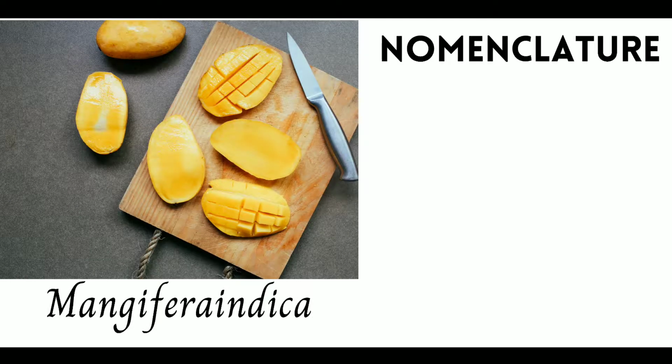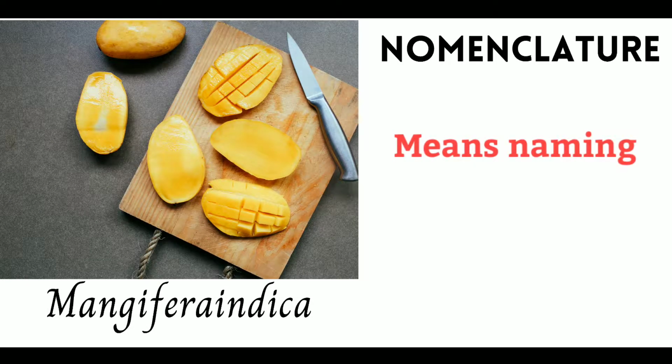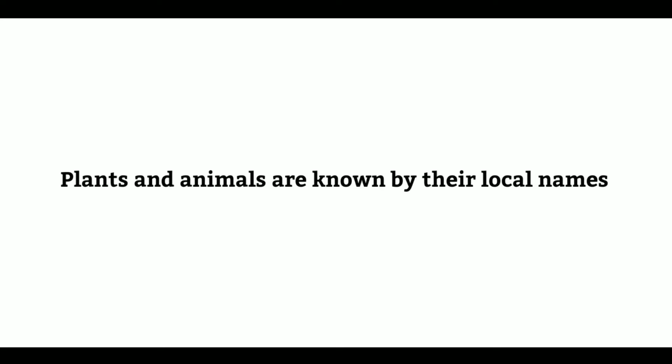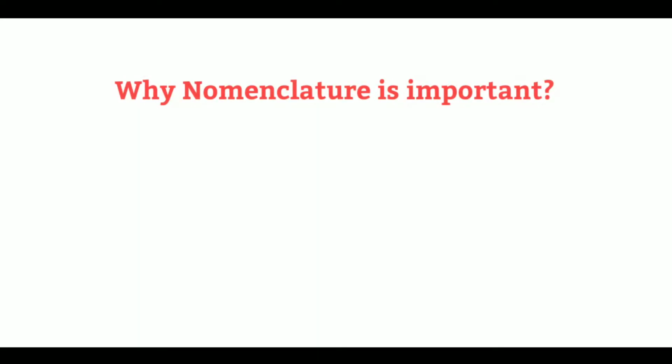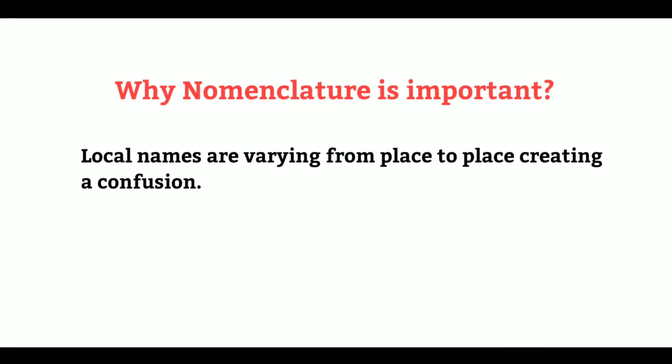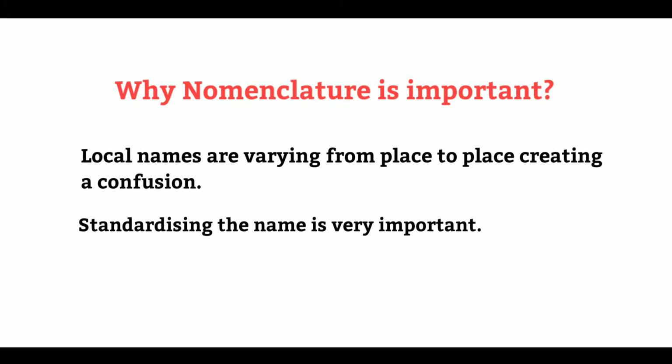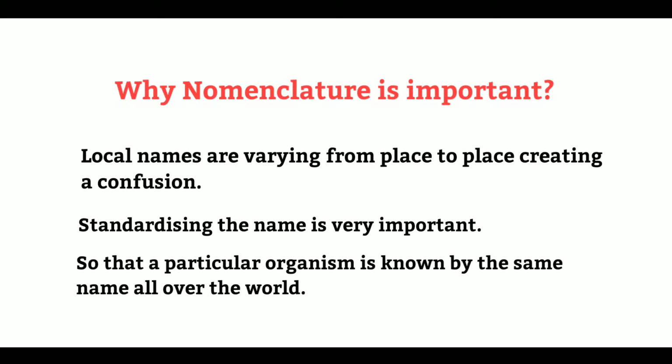Next topic is nomenclature. Nomenclature means naming. Plants and animals in a particular area are known by their local names. Nomenclature is very important because local names vary from place to place. This creates confusion. So standardizing the name of living organisms such that a particular species is known by the same name all over the world is known as nomenclature. Nomenclature is only possible after identification.